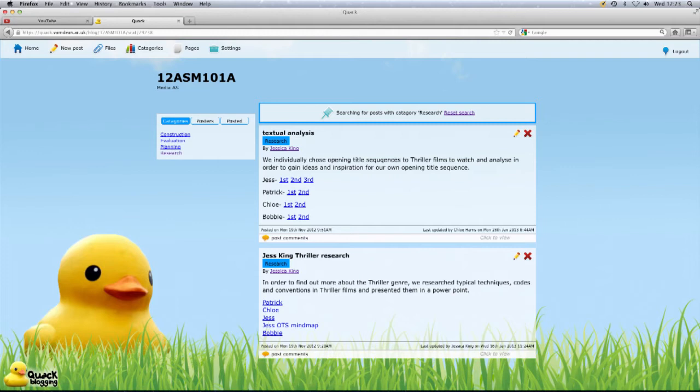Quack blog helped to communicate with other members of the group other than social networking sites. It made it easier to contribute ideas and share them with each other.